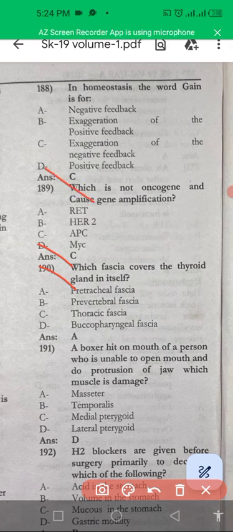Next one is: which is not an oncogene and causes gene amplification? That is antigen presenting cell is not an oncogene. It presents antigen and is used for gene, and it causes gene amplification.